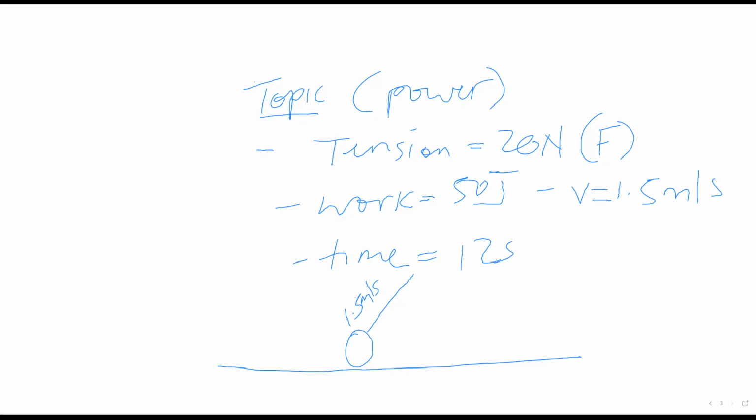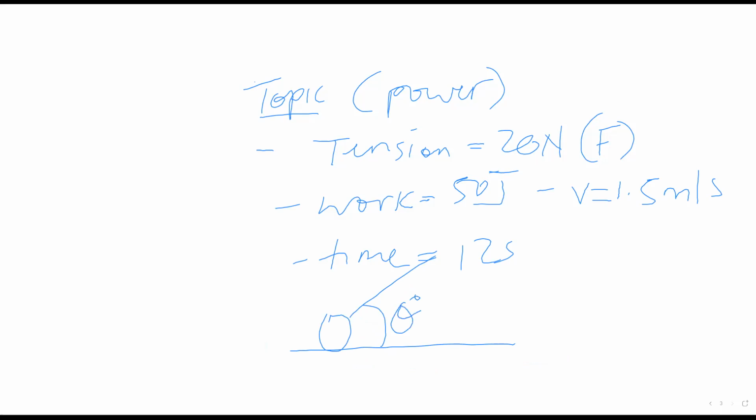So that means if we put up a good sketch, we have something that looks like that. We are told the angle is theta degrees. This is your tension, which is 20 newtons.